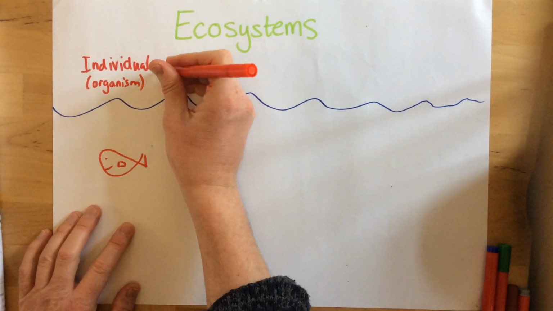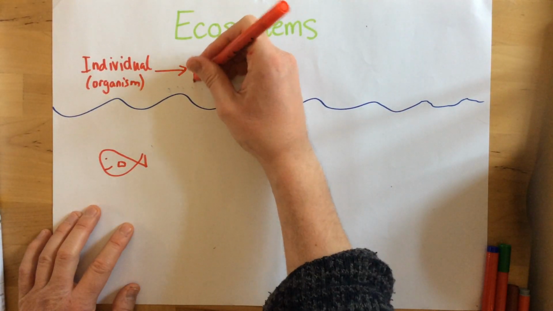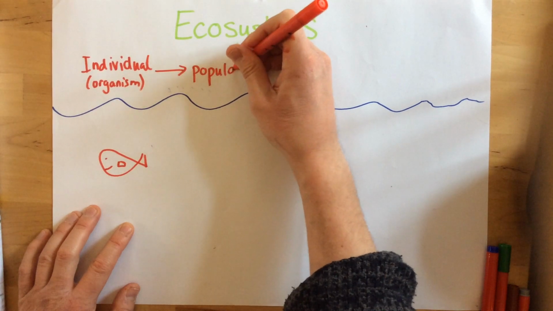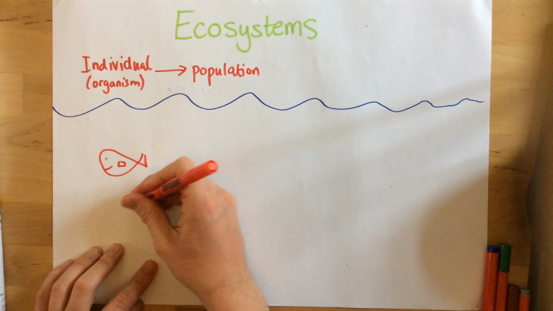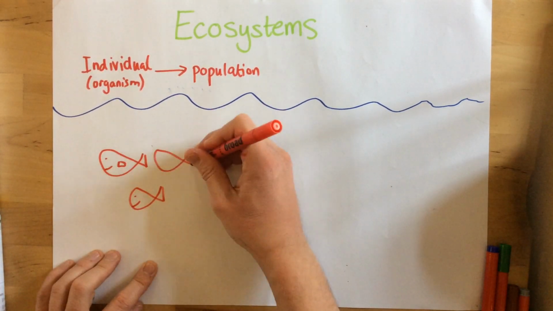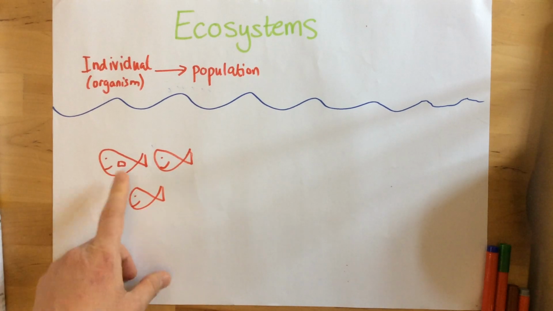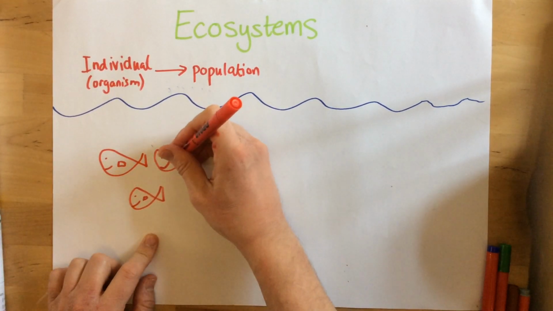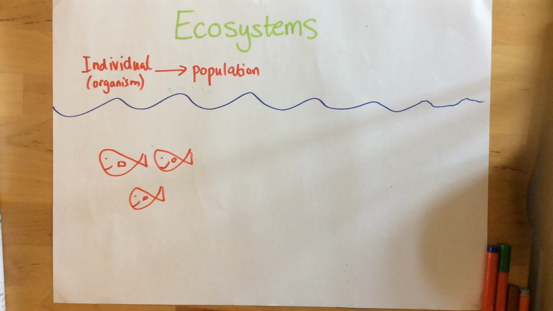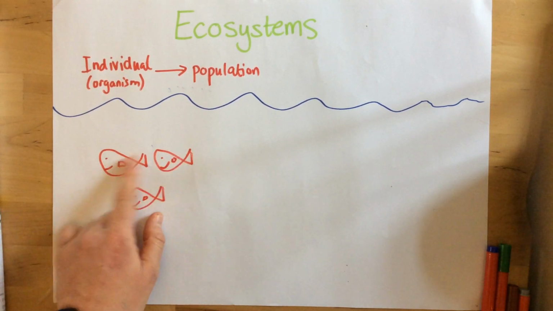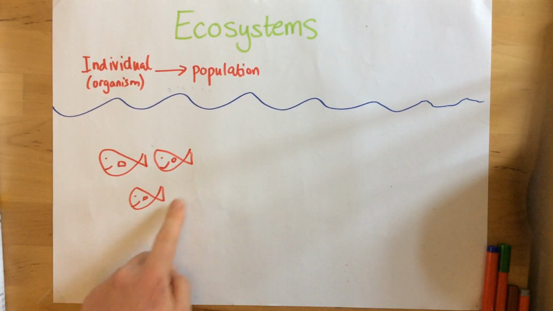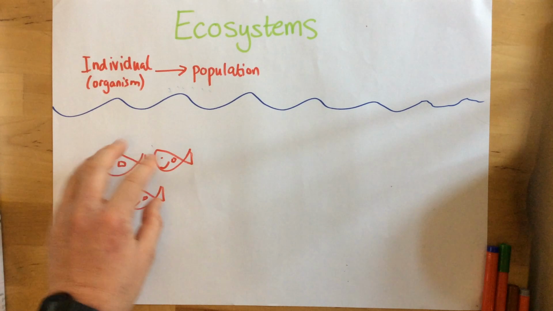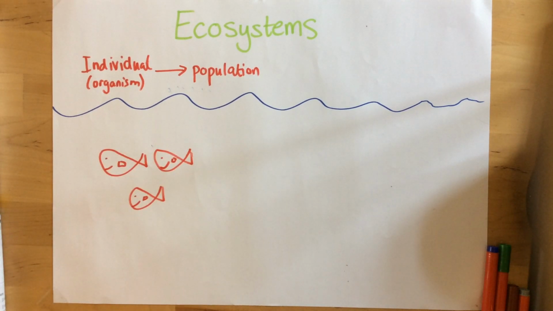What we're going to do now is look at the next level of the ecosystem, which is called a population. A population is the total number of one particular species within an ecosystem. As you can see, these fish are all the same species right here. A species is a group of organisms similar enough to be able to reproduce, to have fertile offspring. So this population is made of one particular species. That's the next layer of this ecosystem.